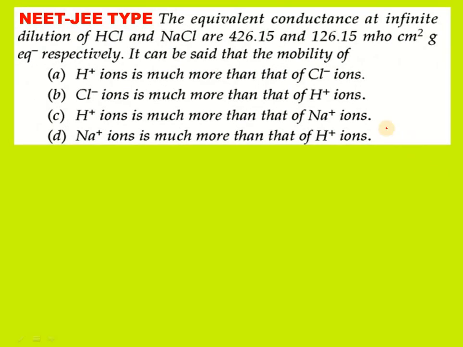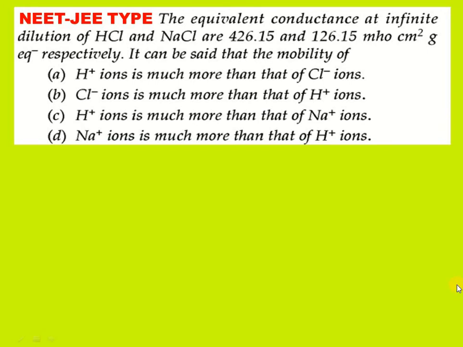What is the next question? The equivalent conductance at infinite dilution of HCl and NaCl are 426.15 and 126.15 mho centimeter square per gram equivalent respectively. It can be said that the molar mobility of... which statement is correct? H plus ion is much more than that of Cl minus ions. Cl minus ions is much more than that of H plus ions. H plus ions is much more than that of Na plus ions. Na plus ions is much more than that of H plus ions.